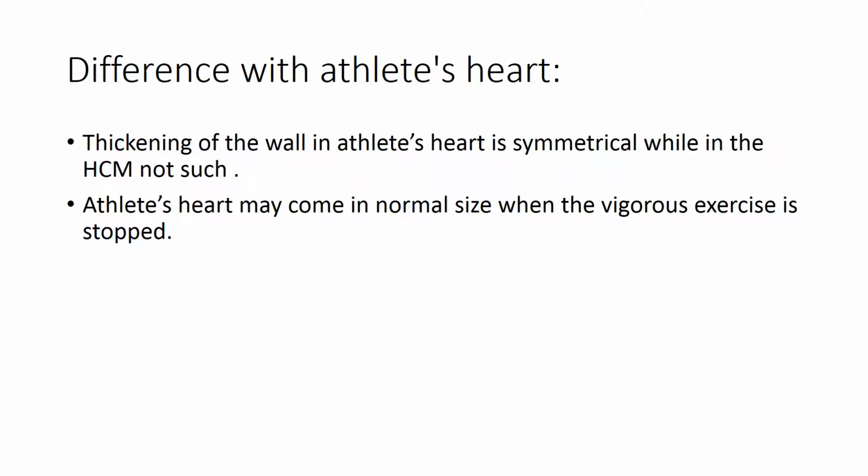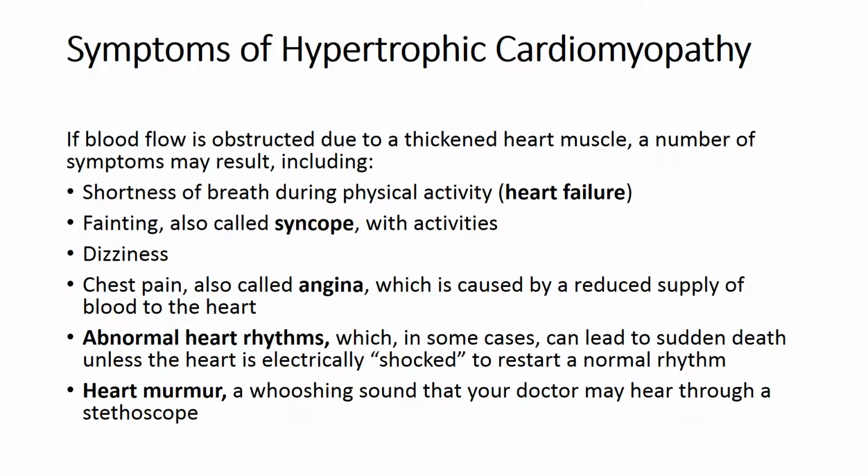Difference from athlete's heart: thickening of the wall in athlete's heart is symmetrical, while in hypertrophic cardiomyopathy it is not. Athlete's heart may return to normal size when the vigorous exercise is stopped, but in hypertrophic cardiomyopathy this is not possible spontaneously. It needs surgical interventions.